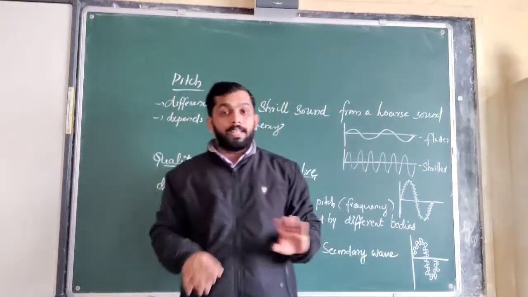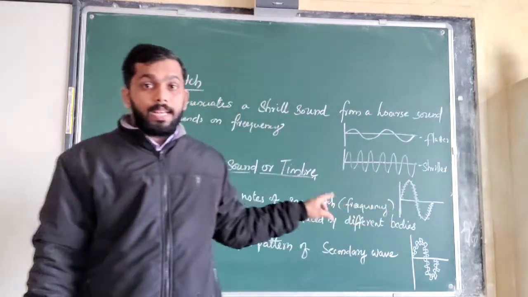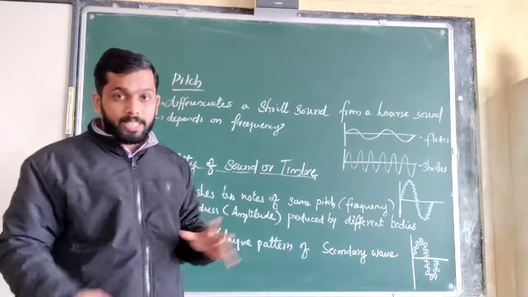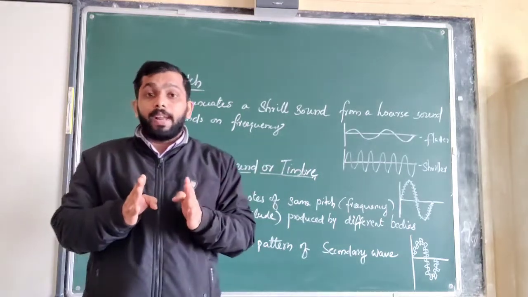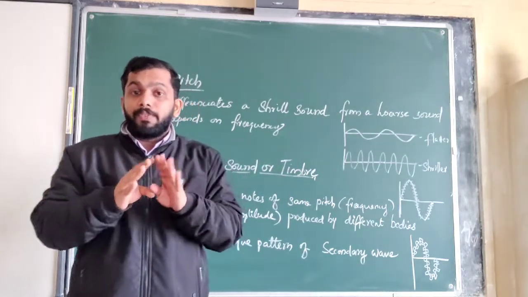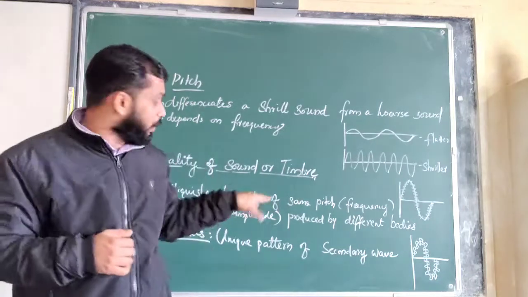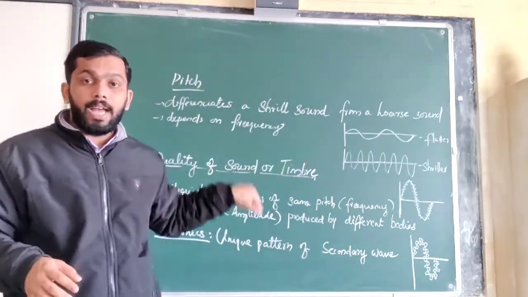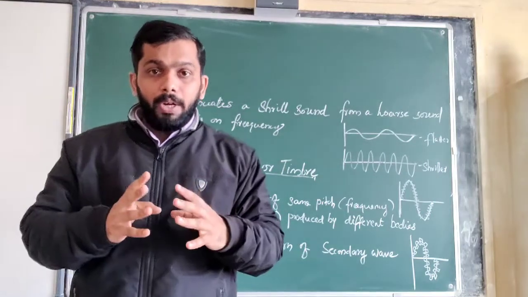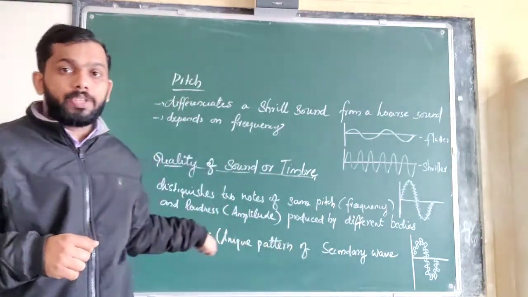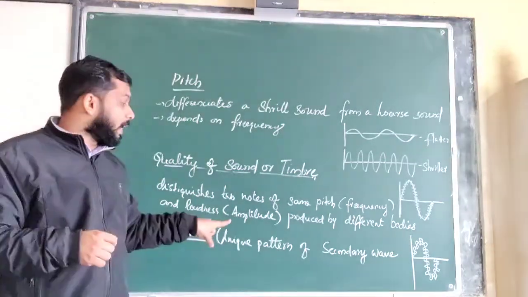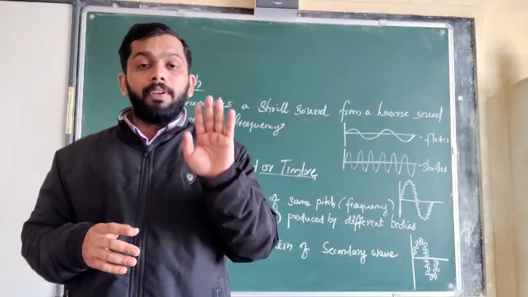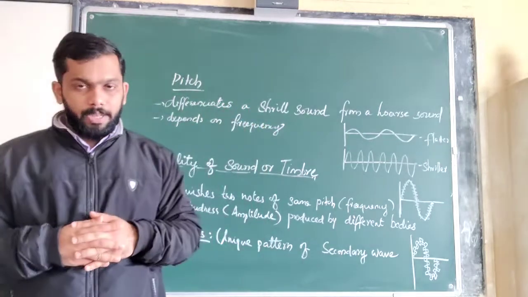So it's clear that the frequency and the loudness or amplitude, the wave is one, the amplitude is also almost the same, but we are able to recognize the sounds of different musical instruments, even if the pitch and the loudness are the same, or the frequency and the amplitude are the same. Because of why? Because of harmonics. What is harmonics? A unique pattern of secondary waves of a particular instrument, which will be had only by that particular instrument.